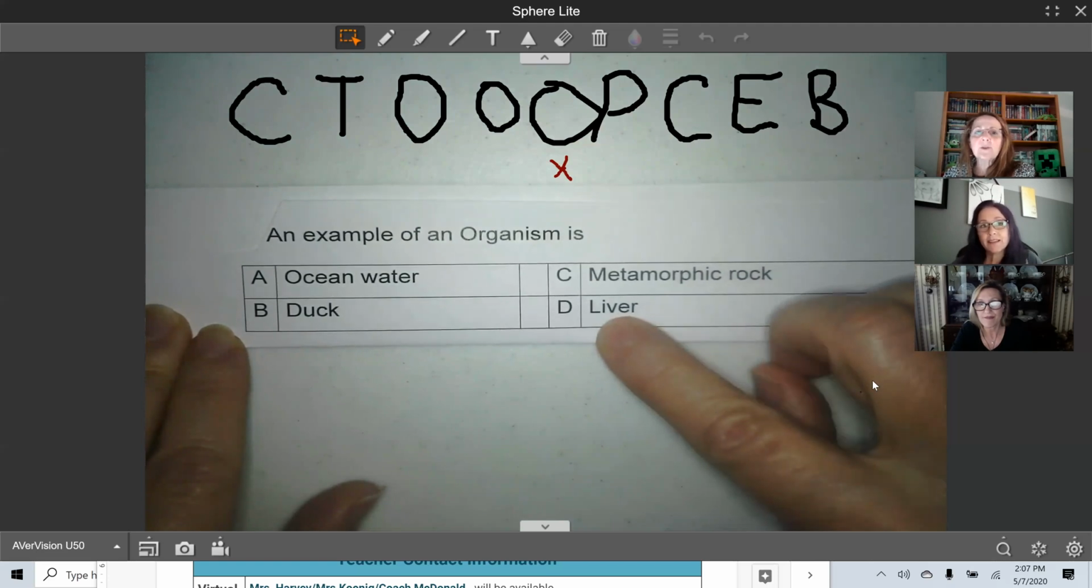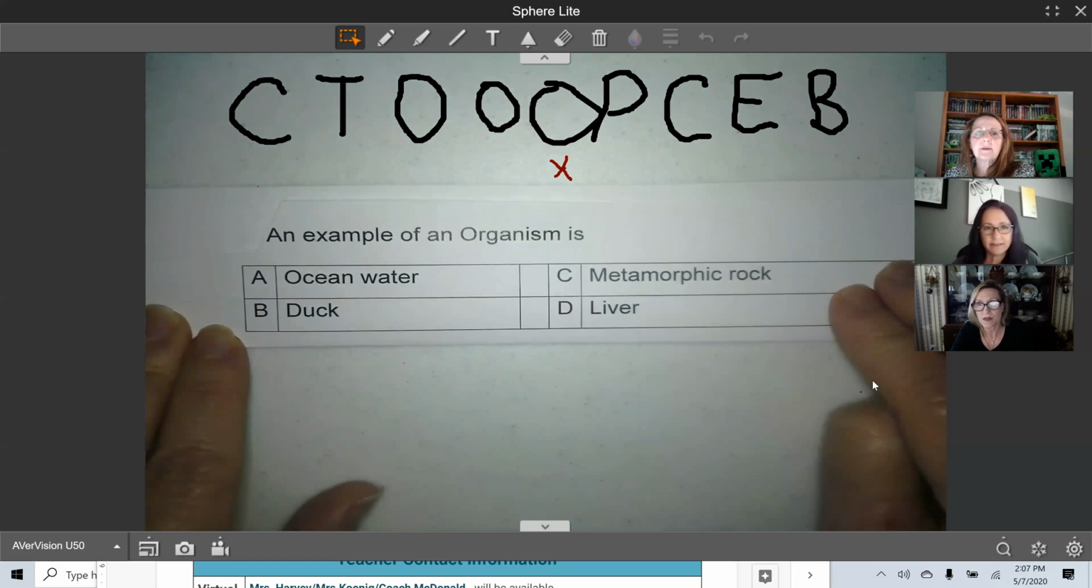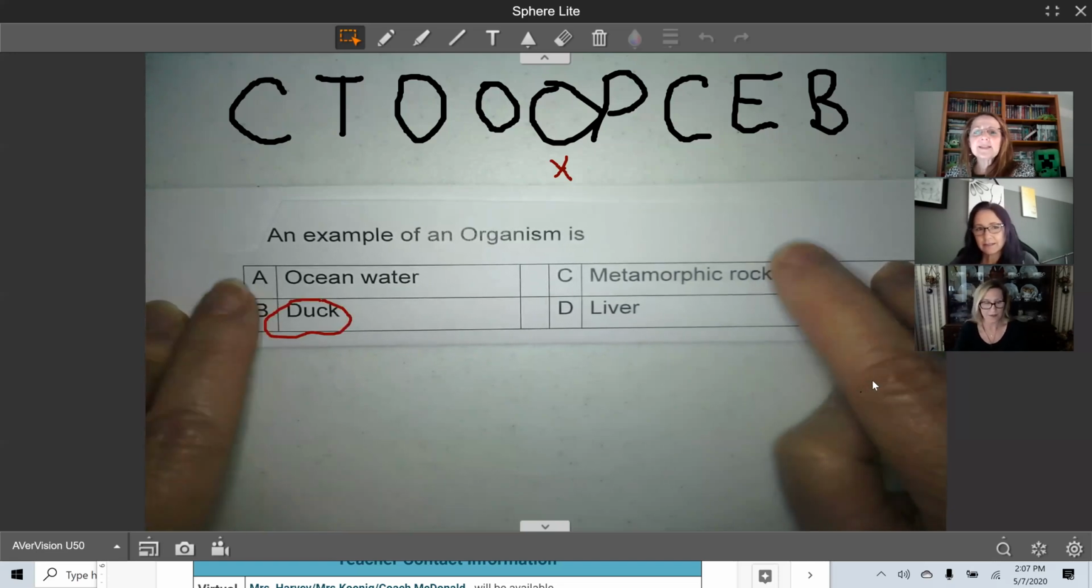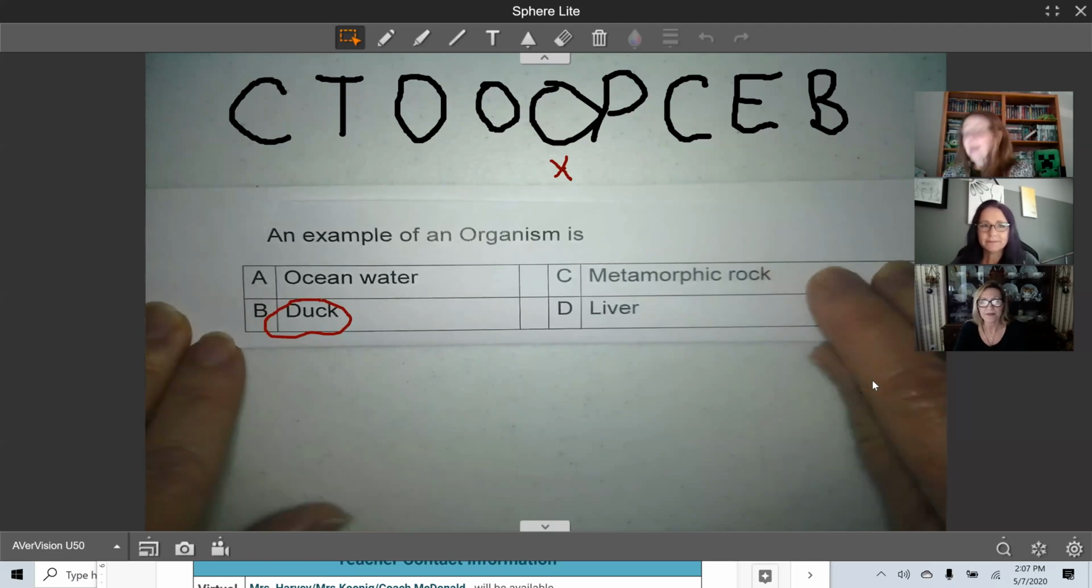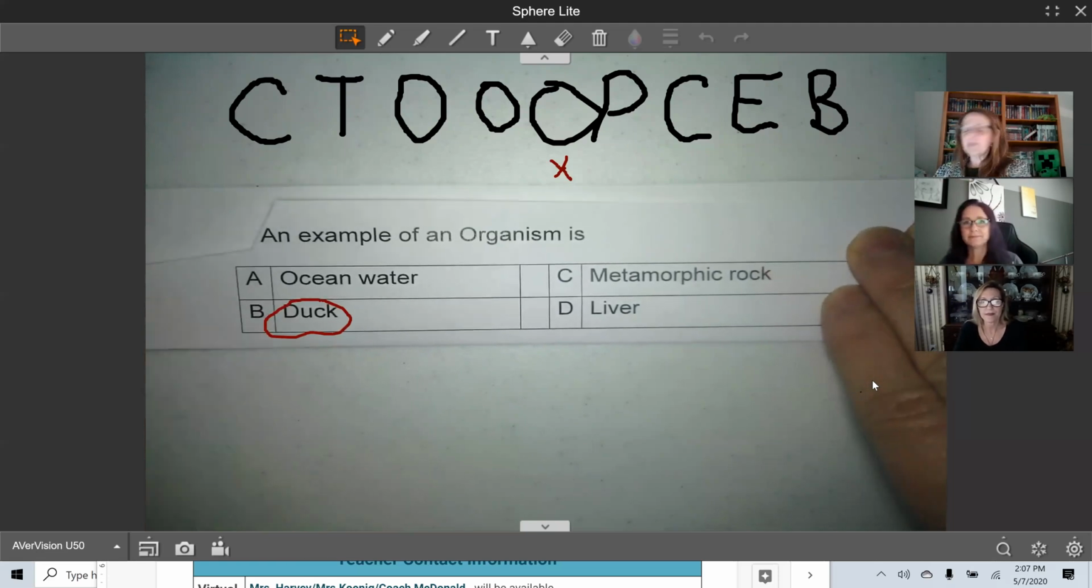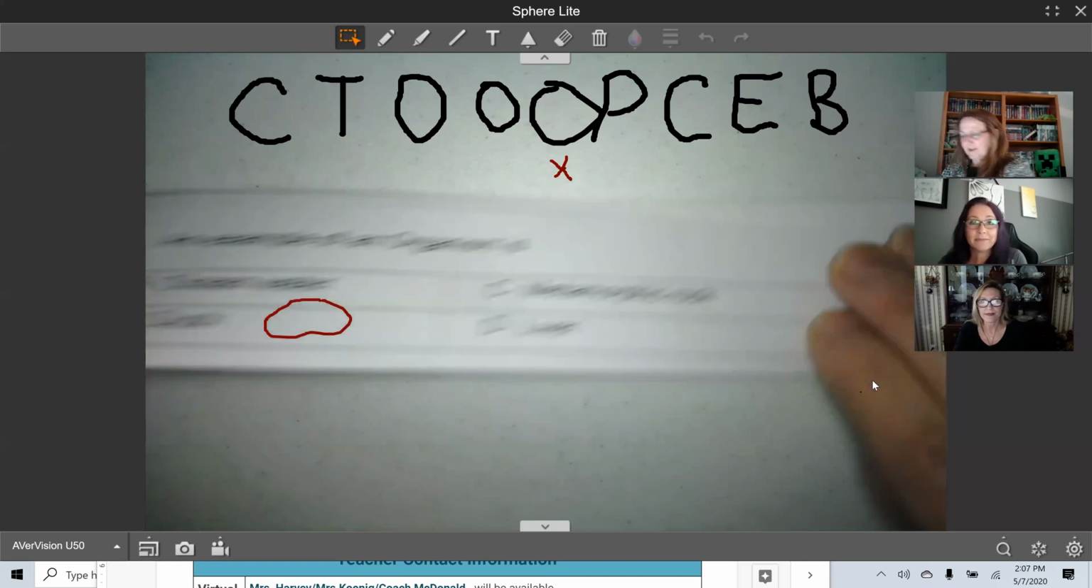Well, I would say ocean water is not an organism. Metamorphic rock, no. A duck, that could be. What about a liver? Well, I think a liver is more of an organ. So I'm going to go with the duck. Good, because A and C are both abiotic, and those are not even a part of this unit of biology.